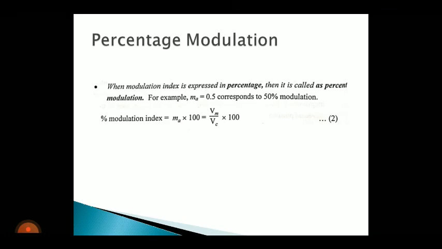For example, if Ma is equal to 0.5, then what about its percentage modulation? Into 100, so 50% modulation. So its formula is percentage modulation index is equal to Ma into 100, that is Vm by Vc into 100.